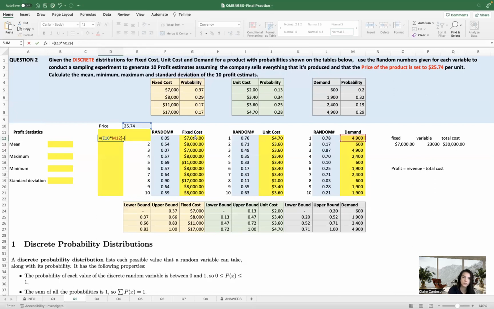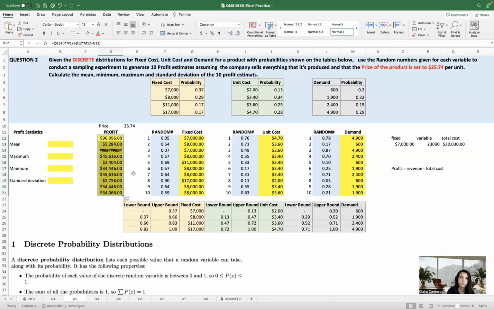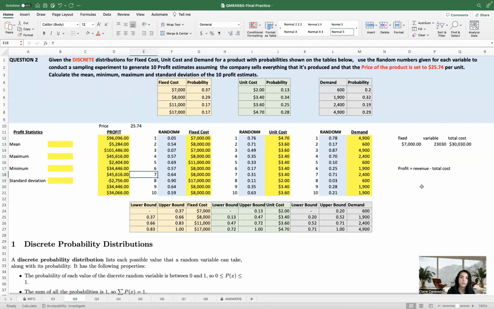Or you can go with the cost first, this one times the demand, plus the fixed cost. I'm going to anchor the price. Okay, so that was very easy to calculate.